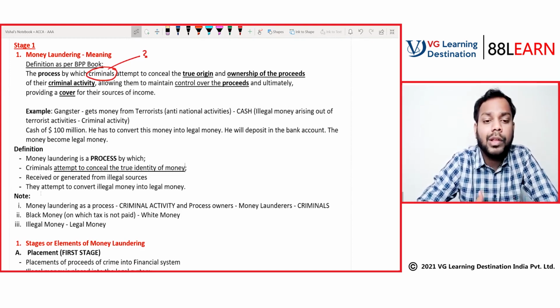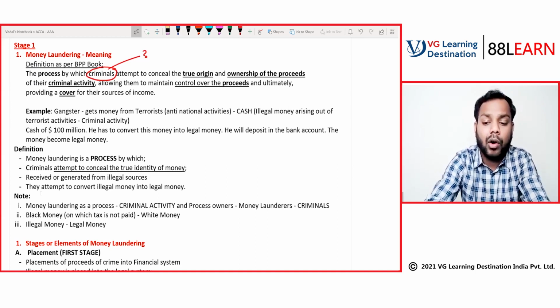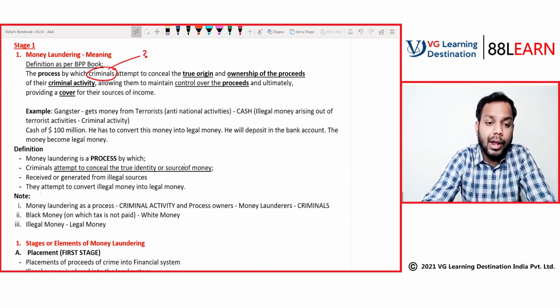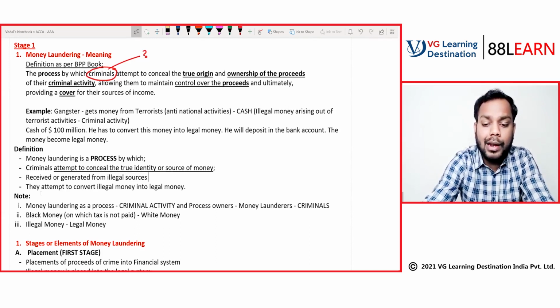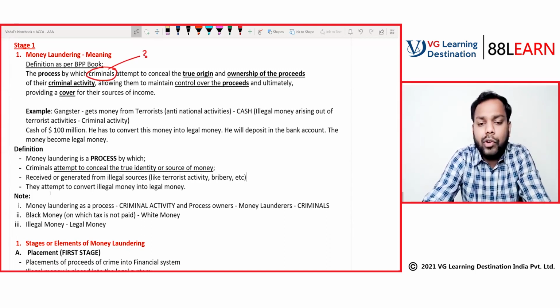Basically money laundering is a process wherein you try to conceal the true identity or source of money received or generated from illegal sources like terrorist activities, or bribery, etc. Since this money is illegal money, an attempt to convert this money into legal money is called the process of money laundering.